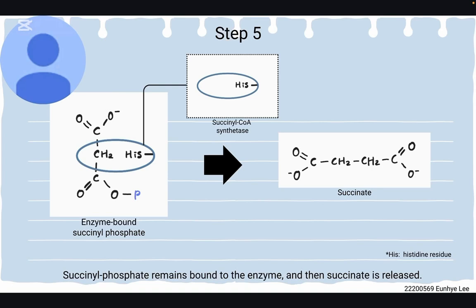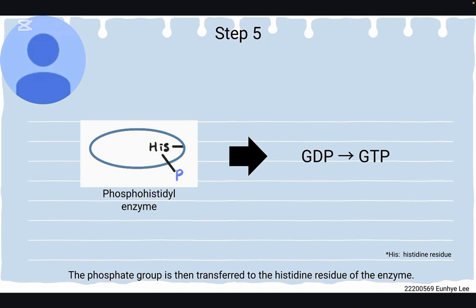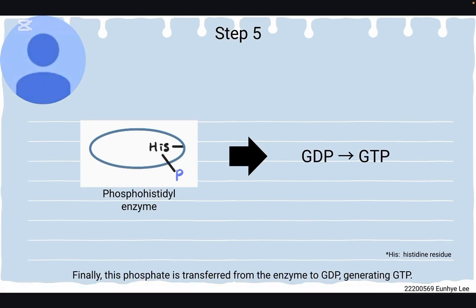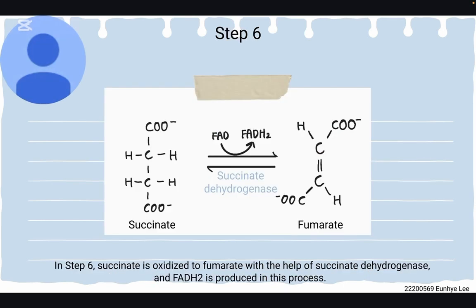Succinyl phosphate remains bound to the enzyme, and then succinate is released. The phosphate group is then transferred to the histidine residue of the enzyme. Finally, this phosphate is transferred from the enzyme to GDP, generating GTP.